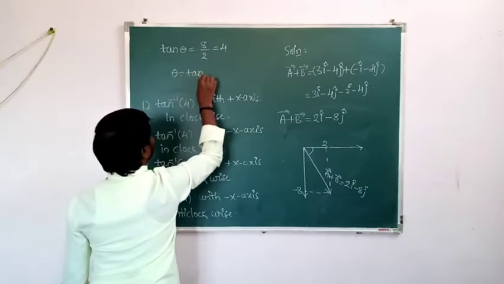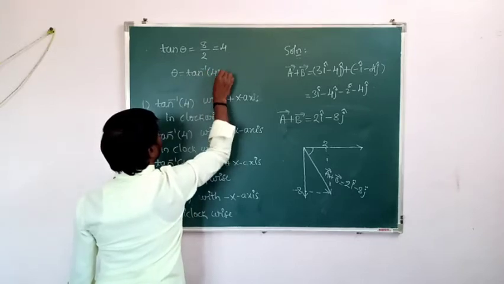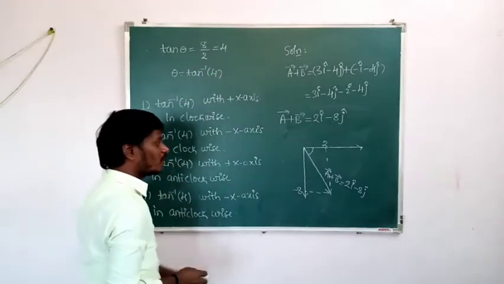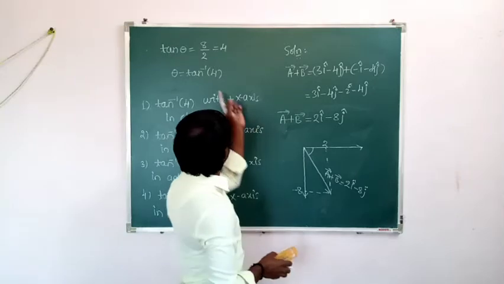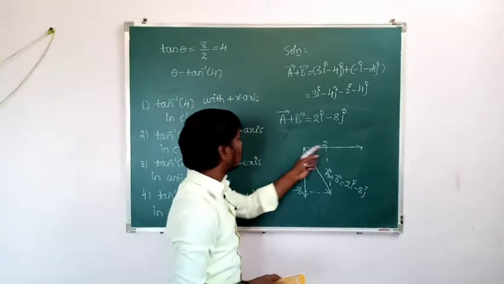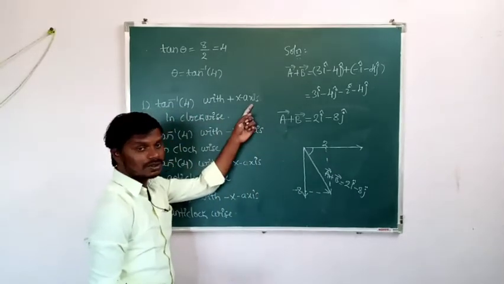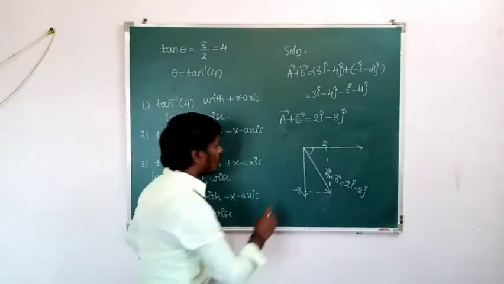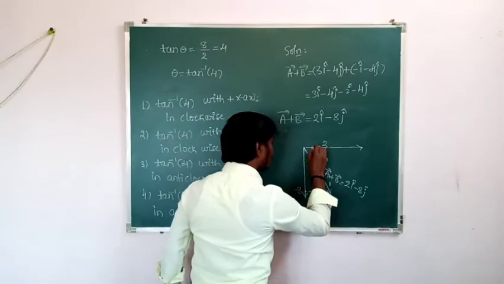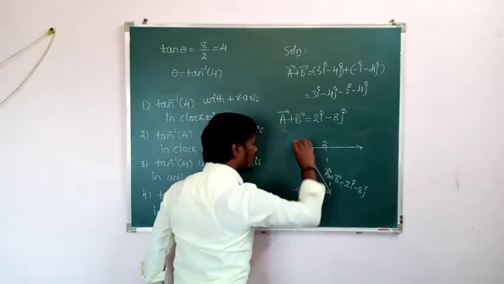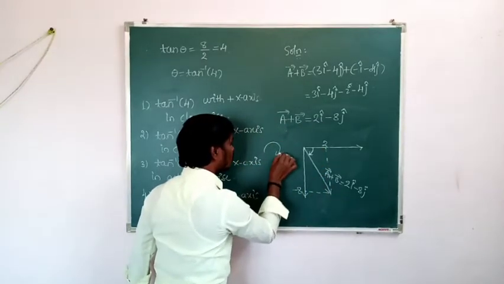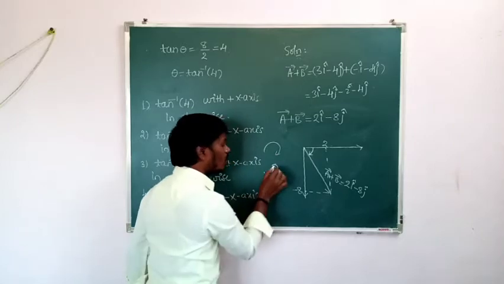Tan inverse of 4. Then what is the direction of vector A plus vector B? That is tan inverse of 4 with respect to which axis? With respect to the positive x-axis, and this can be taken in the clockwise direction. This is called clockwise direction, and this is called anti-clockwise direction.